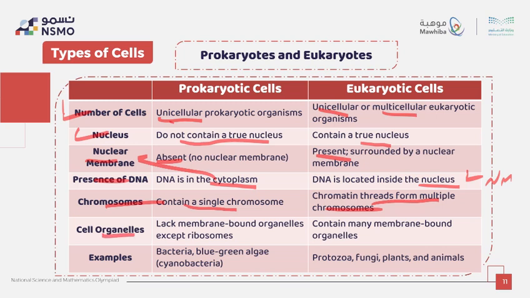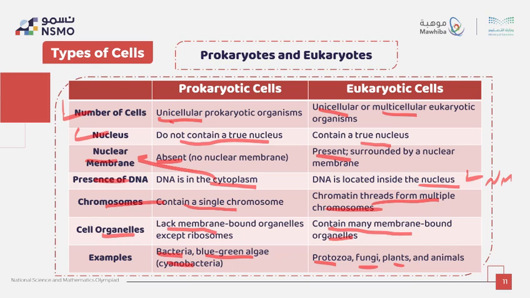Let's talk about organelles. In prokaryota, there are no membrane-bound organelles. In eukaryota, it contains many membrane-bound organelles such as mitochondria, endoplasmic reticulum, Golgi and so on. Examples: for prokaryota, bacteria, blue-green algae, cyanobacteria; in eukaryota, protozoa, fungi, plants.